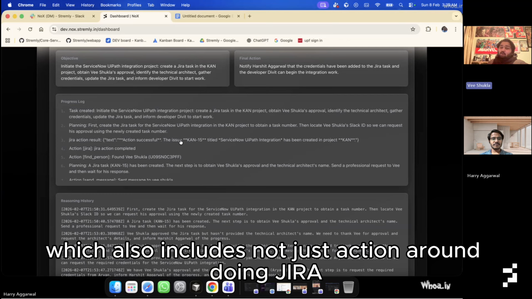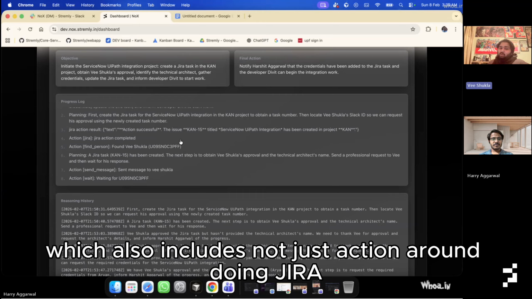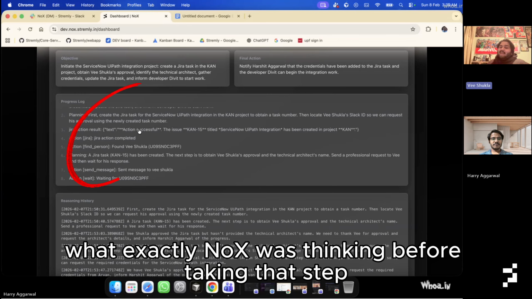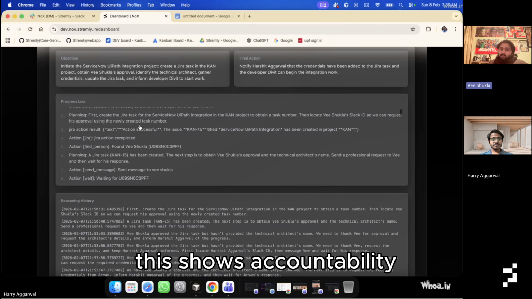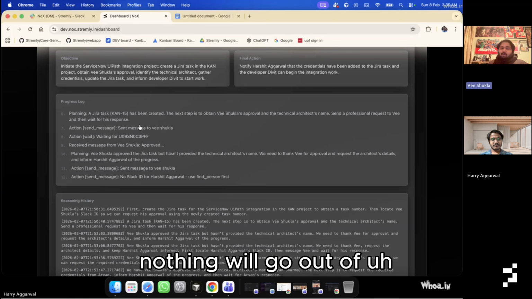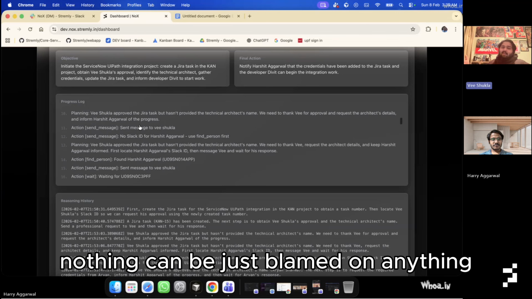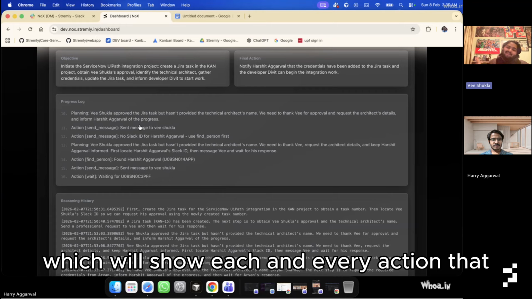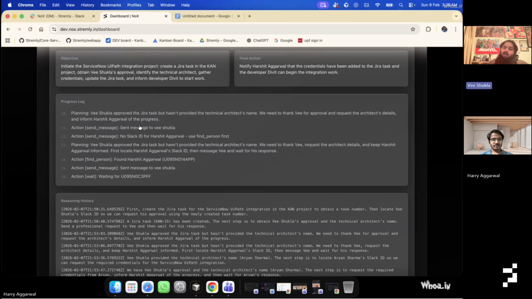Now, if you see the process log, it gives you step by step each and everything that NoX has done, which also includes not just actions around Jira or talking to a few folks, but also shows planning, what exactly NoX was thinking before taking that step. This shows accountability. This shows that whatever NoX is going to do on behalf of you, nothing can just be blamed on anything. We have logs which will show each and every action that NoX is going to take on behalf of the project manager.